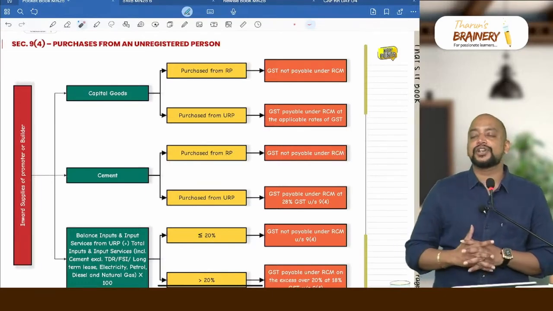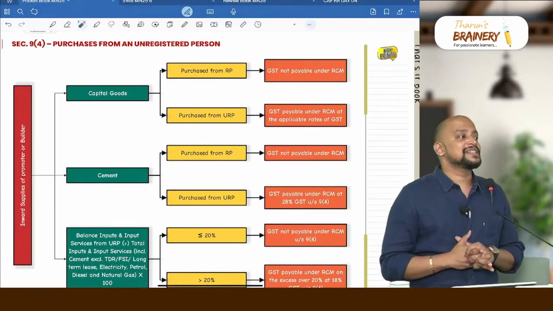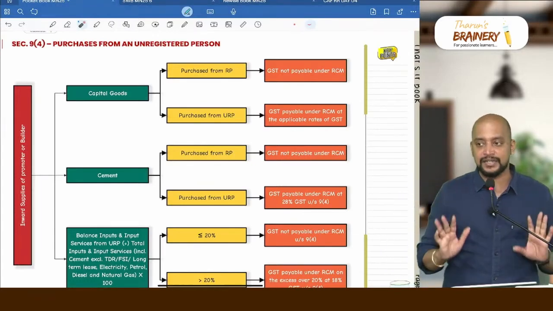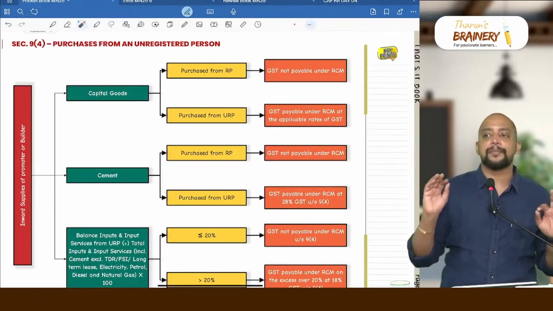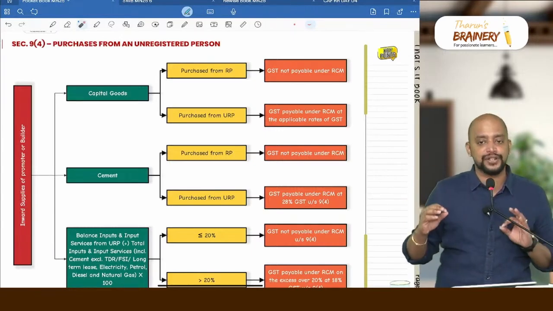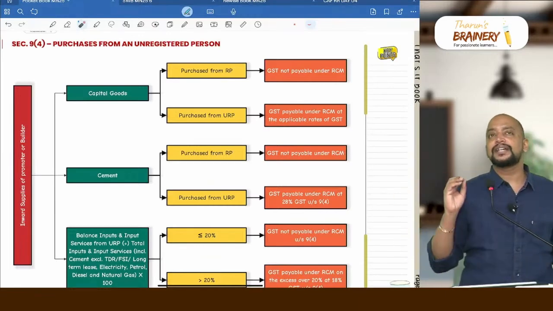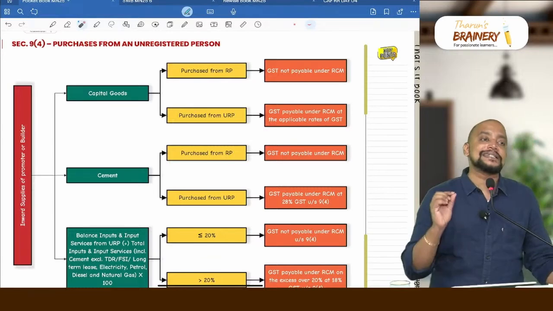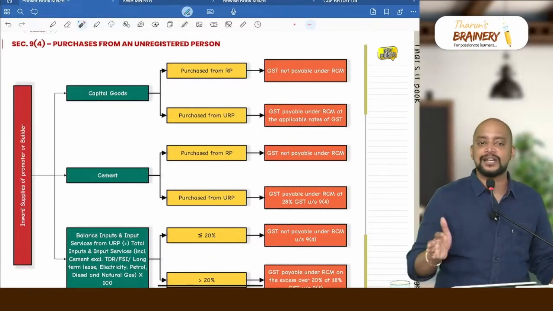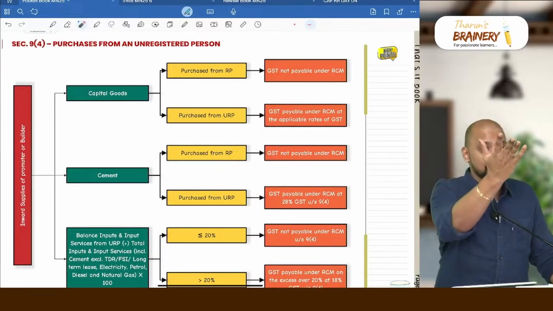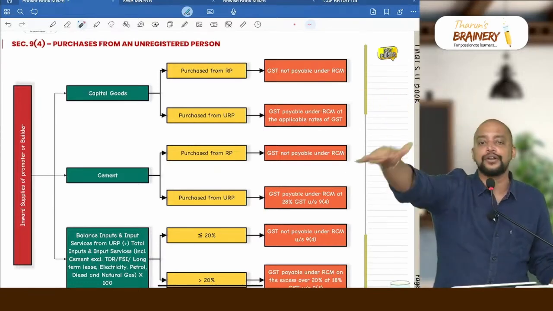First of all, section 9 subsection 4 will come into picture whenever there is a promoter or builder who is purchasing from an unregistered person. Now the purchases of promoter or builder will be divided into capital goods, cement and other inputs and input services. First step number 1, you see capital goods. Whether capital goods is purchased from a registered person or unregistered person. Say capital goods is purchased from a registered person. Already they paid GST to that supplier. The supplier would have paid to government, so there is no loss of revenue to government, so ignore.